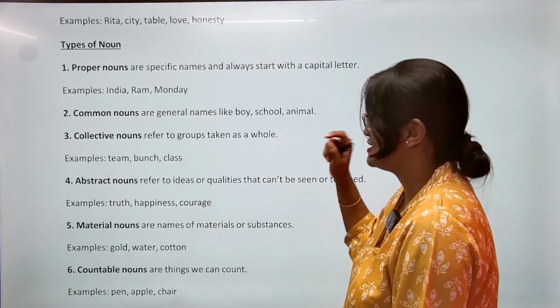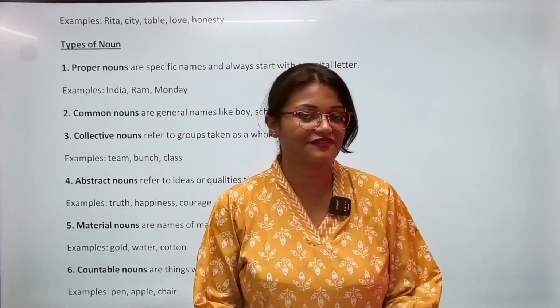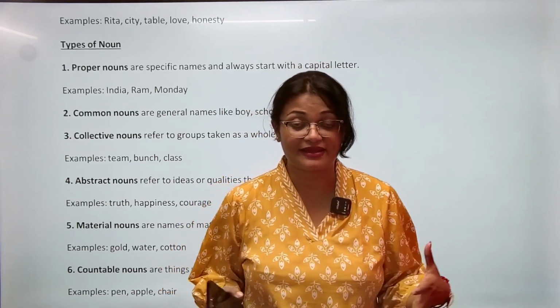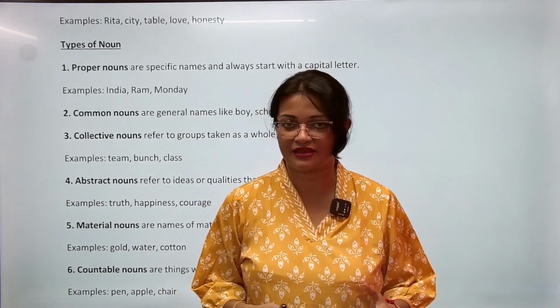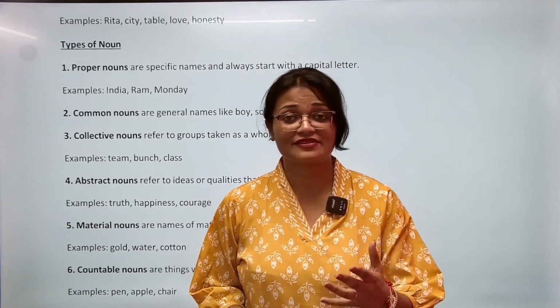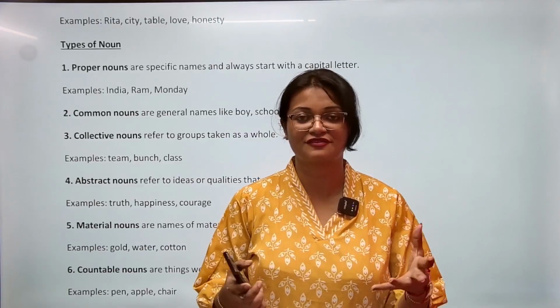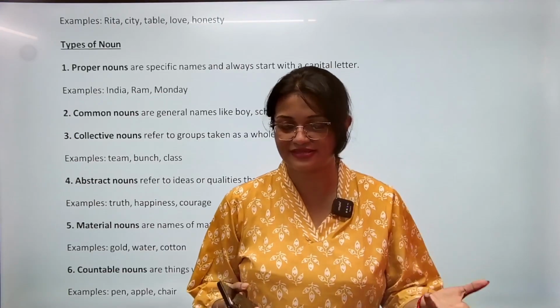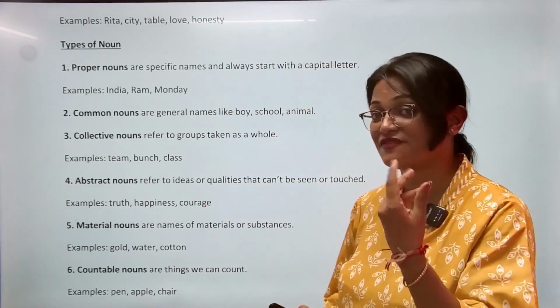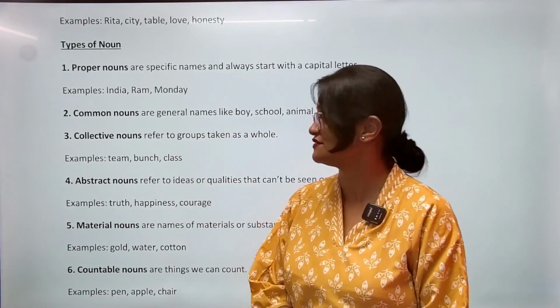The third category is collective noun. From the name itself, we understand collective noun means whenever it's a collection of anything, whether people, things, or animals. Even सबसे common जो है bouquet. Bouquet is what? It's a collection of flowers which we often see. बहुत अच्छे लगते हैं हमको, right? So flowers का जो collection है, that is called bouquet, and this would come under collective noun.